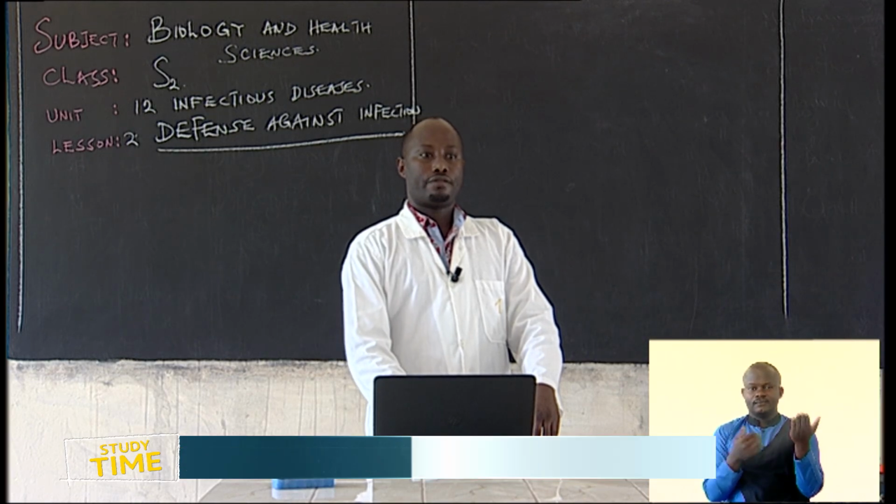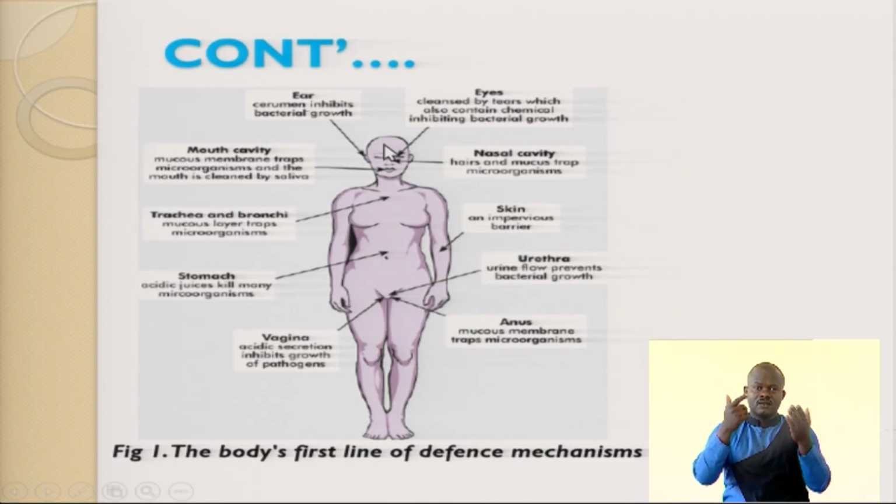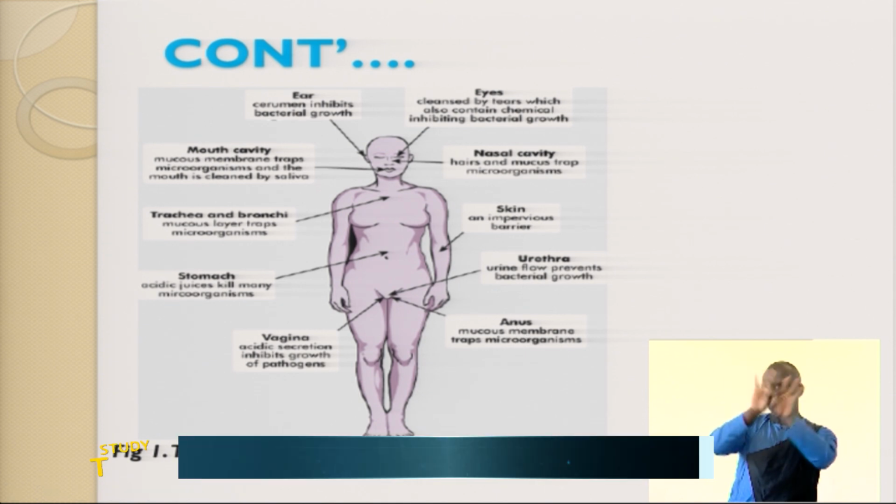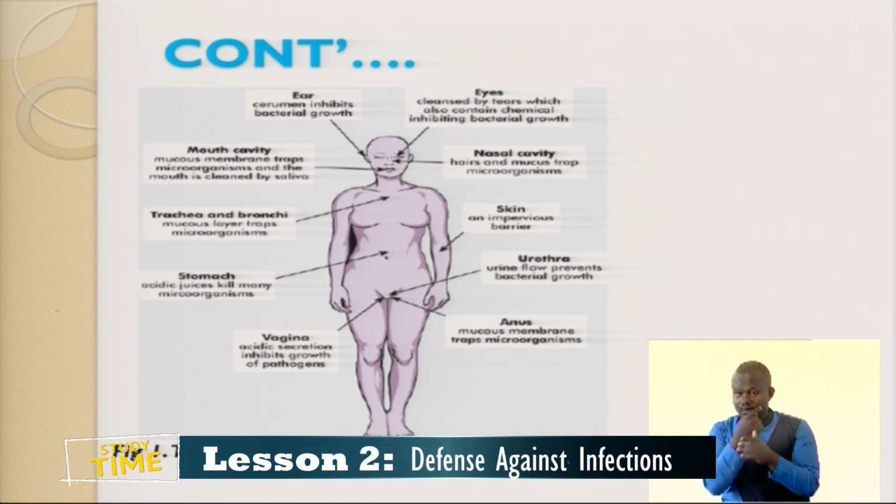We have all these parts: the eyes, the ears, the skin, the chest, the stomach. All these are very important as the first line of defense, because the ear can be the first line of defense, and the eye can also be the first line of defense.